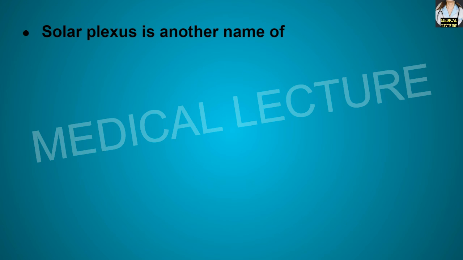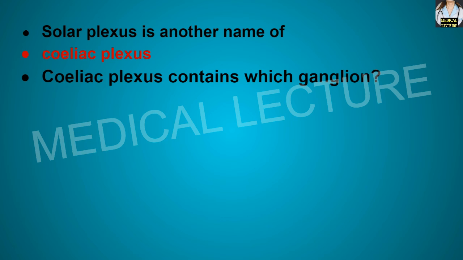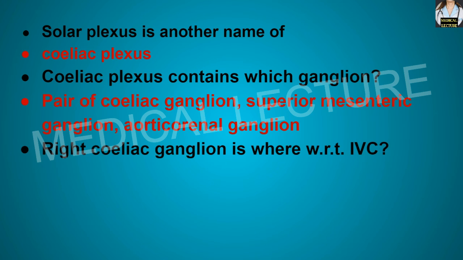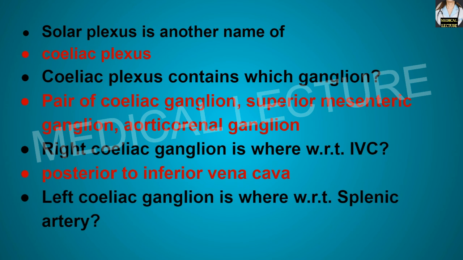Solar plexus is another name of celiac plexus. Celiac plexus contains which ganglia? It contains a pair of celiac ganglia, superior mesenteric ganglion and the aorticorenal ganglion. Right celiac ganglion is where with respect to the inferior vena cava? Right celiac ganglion is posterior to the inferior vena cava. Left celiac ganglion is where with respect to the splenic artery? Left celiac ganglion is posterior to the splenic artery.